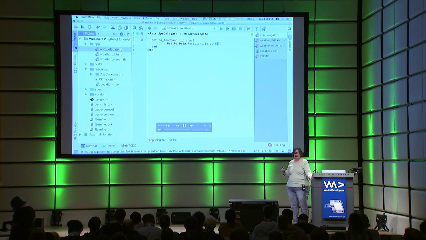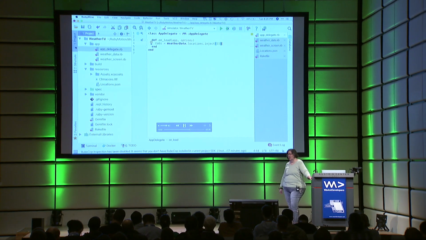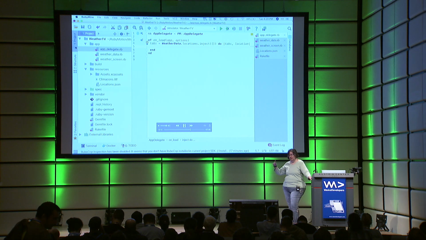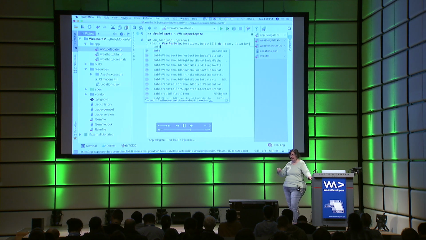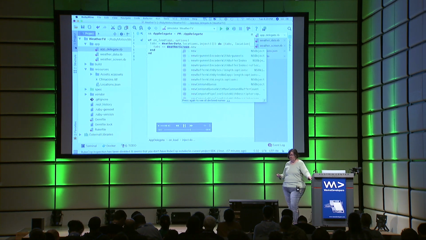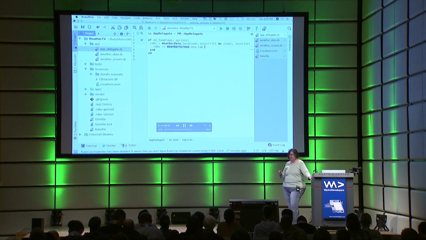Remember how I love iterators? Here's one of my favorites, called inject. I can inject a value into a loop. I'm going to call that value tabs. And then each location is going to come into this loop once, and tabs is going to come back into it over and over. And I can just add to that empty array and create a whole bunch of tabs from new screens. Another favorite Ruby function of mine, tap.